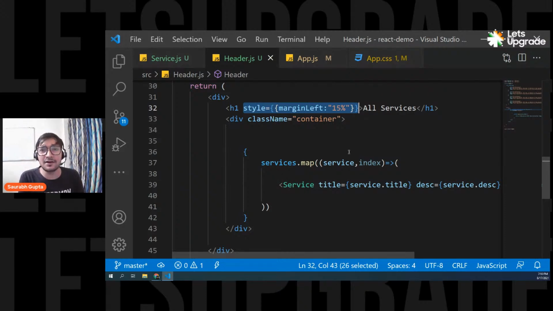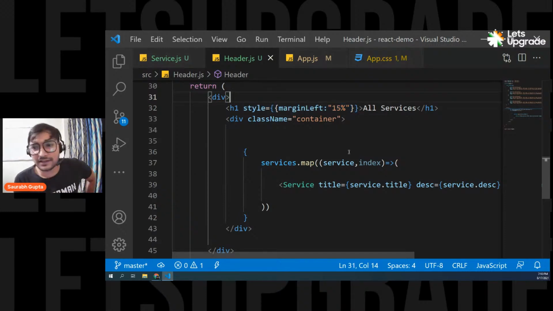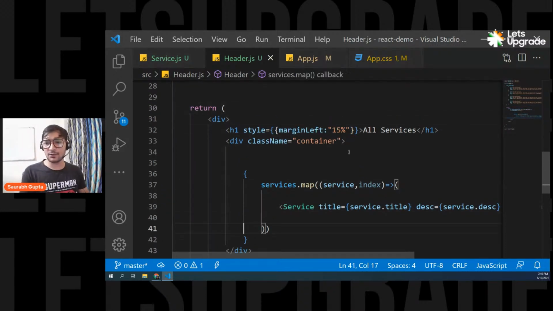Okay, so everyone, are we cleared? Are we cleared with props, with displaying data and reusing components? Are we clear with the concept of components and props now? Because now we have to move to state. I really hope everyone is cleared with props, with reusing the components and creating them, and how to map things and display. Now we have to move to the next step, that is state. I really hope that everyone understood everything.